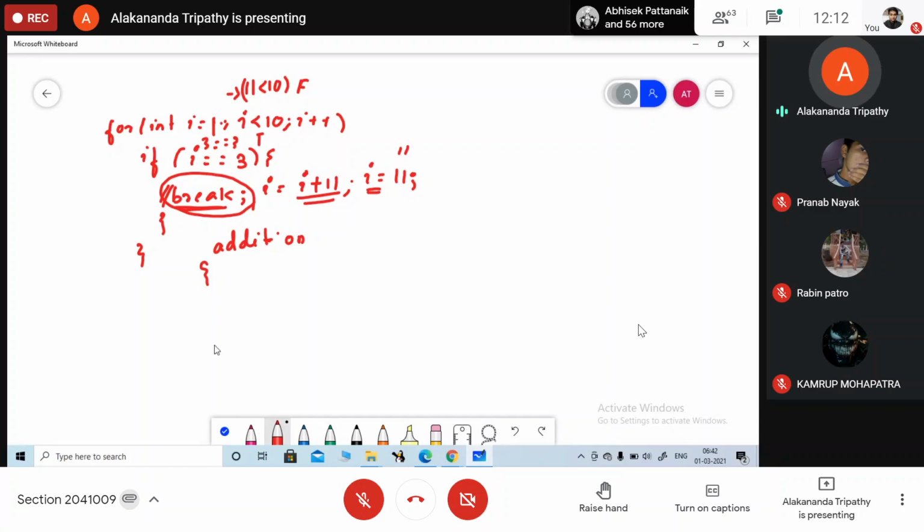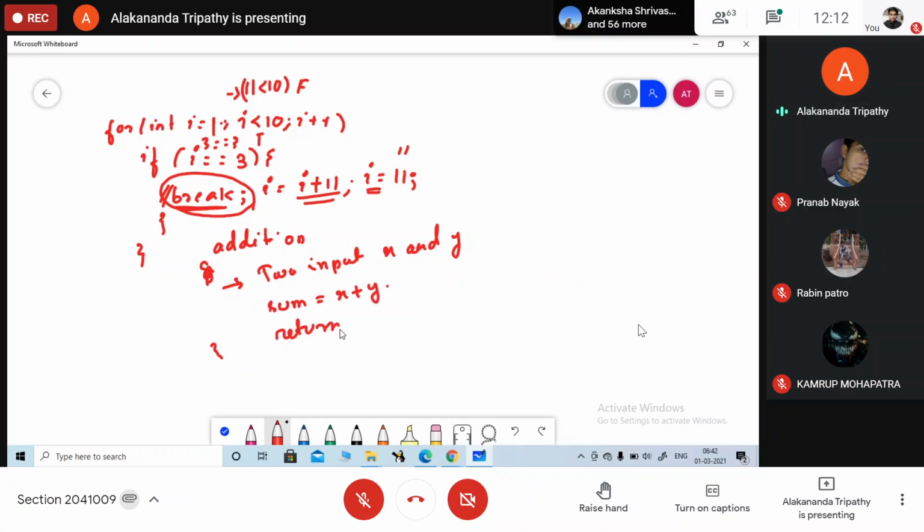So what this method is particularly doing, it will take two inputs, x and y. Then it will perform the addition. Sum is equal to x plus y. Then it will return the result. Return sum. So these are the steps that are going to be performed within a particular method known as your addition.